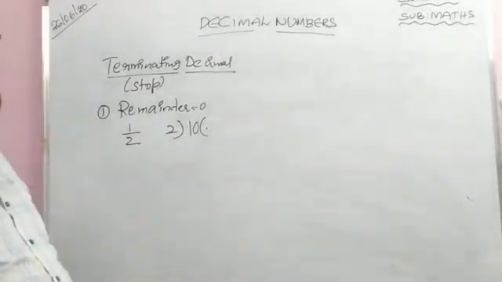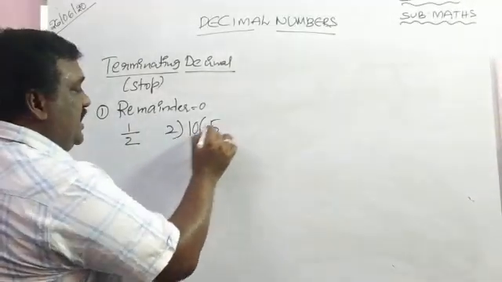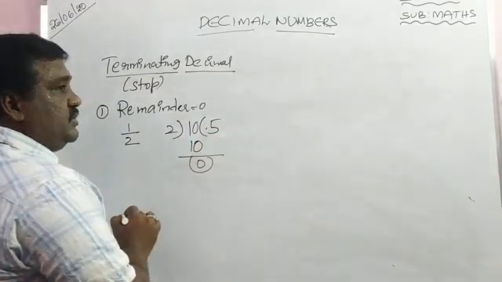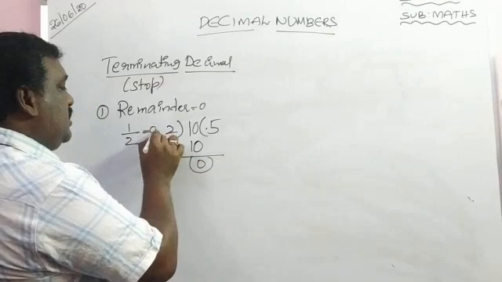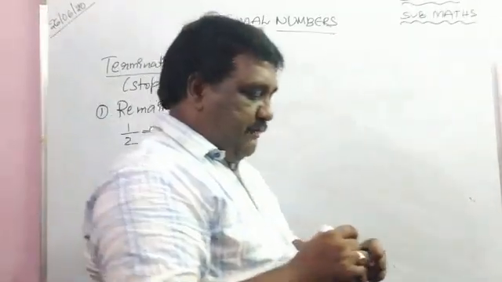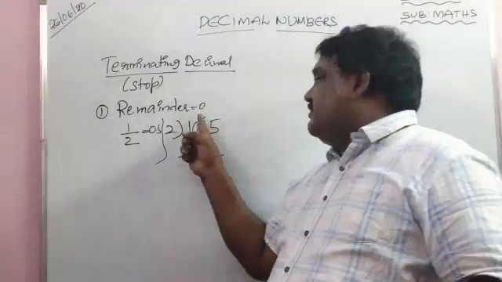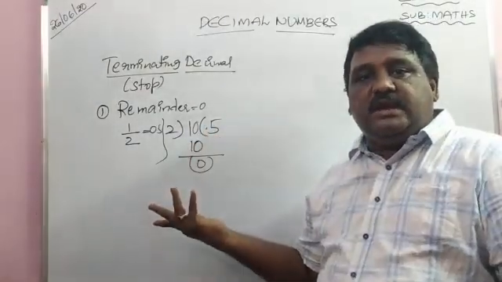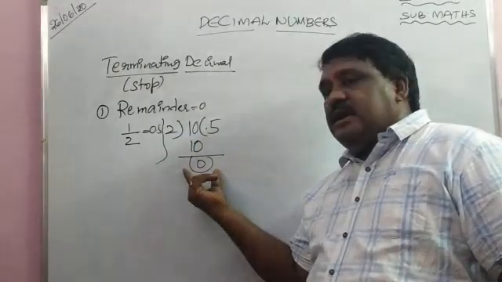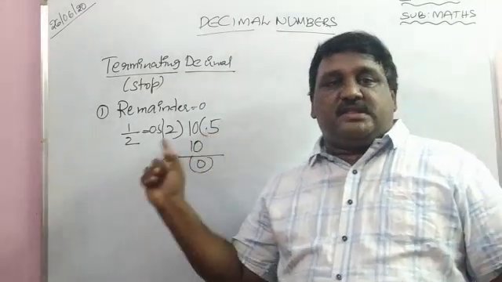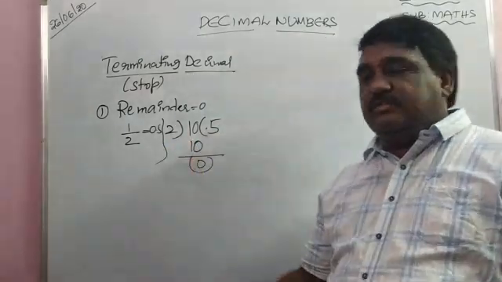How many times? 5 times. 5 twos are 10. The remainder is 0. So 1 by 2 means 0.5. So 0.5 is a terminating decimal because the remainder is 0.